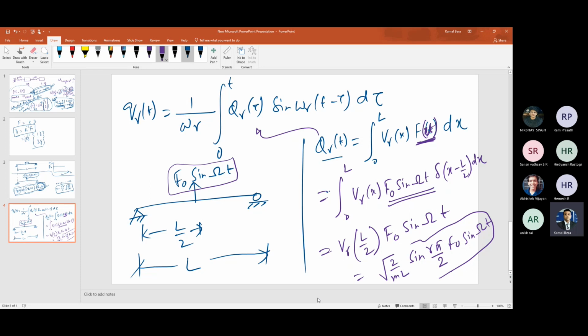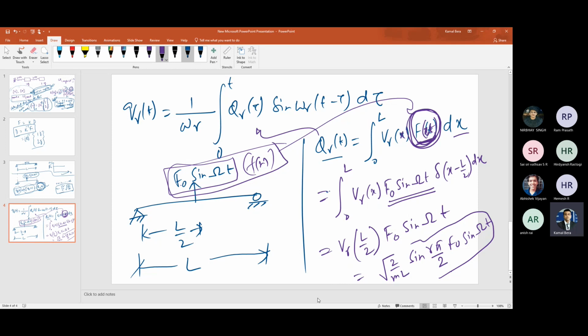If it is distributed, this function will be given to you. So let's say there is another function: f naught sine omega t, and then some function of x, which describes how it is distributed along the length. Then you will write this complete expression. It is much easier. You don't have to use the Dirac delta function here. Just put it in, integrate it, and that's all. Whether that integration is difficult or easy, I don't know.